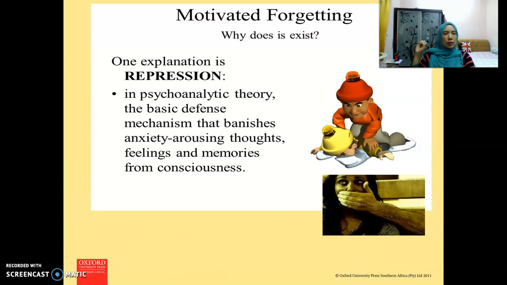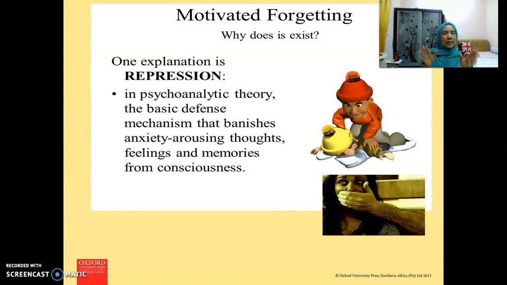So they didn't want to remember all those bad memories, so they try to repress all the memories so that they can live like normal individuals. So that's motivated forgetting. That means individuals motivate themselves not to remember the bad memories so that they can live like normal individuals.